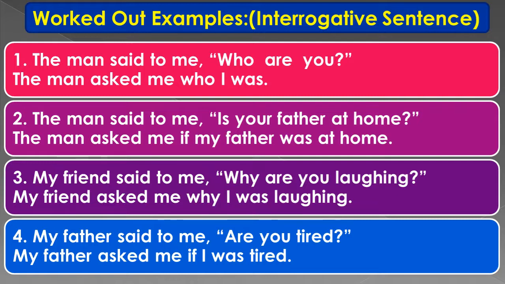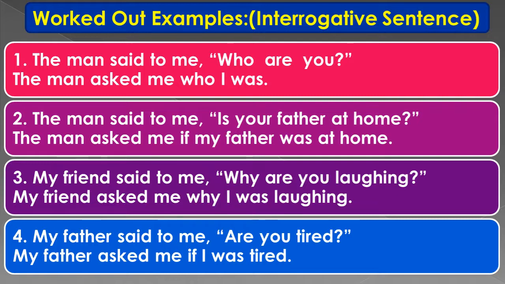Now let's move to the second example. Here you see, the man said to me, "Is your father at home?" Here you see the question has been asked with the help of a be verb, is, right? And since the reporting verb is in simple past tense, the tense will change.